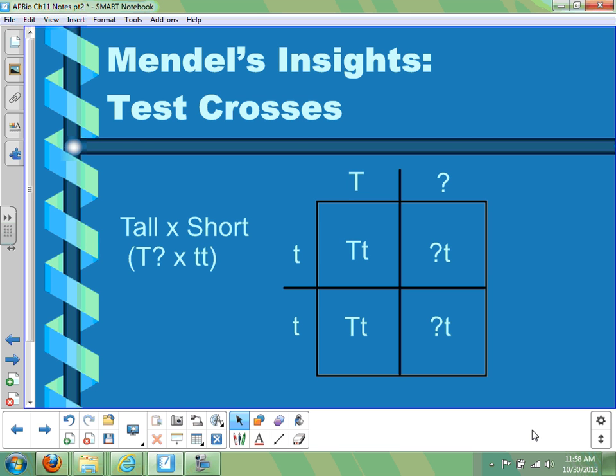But if you actually perform an experiment between these two pea plants, we can figure out what the unknown is. If any of the offspring show up short, we know that that question mark allele is a recessive allele. We know that the tall plant was heterozygous. If all of the offspring end up tall, we could maybe assume that that allele is a dominant allele. It really depends on how many offspring.